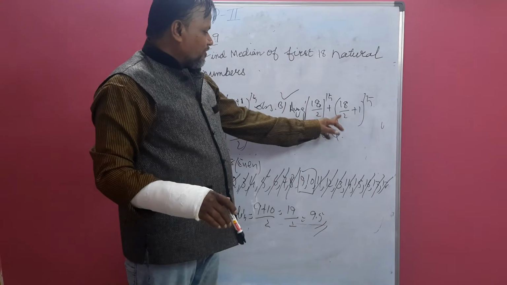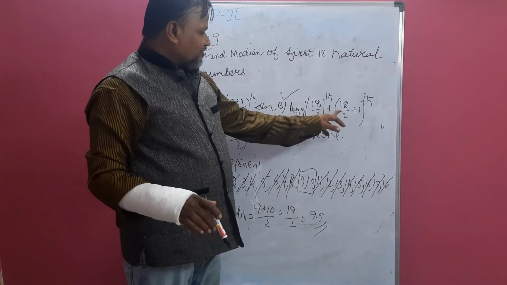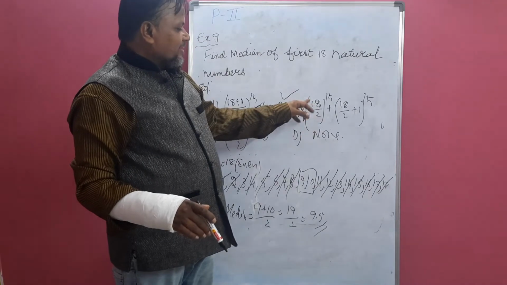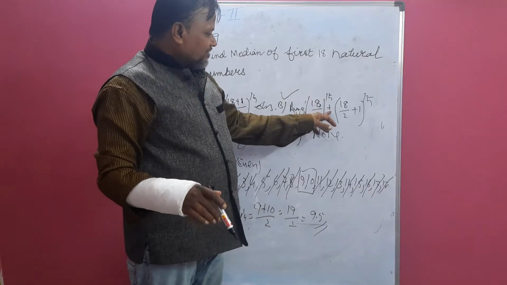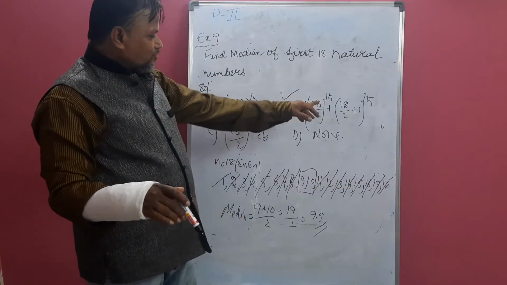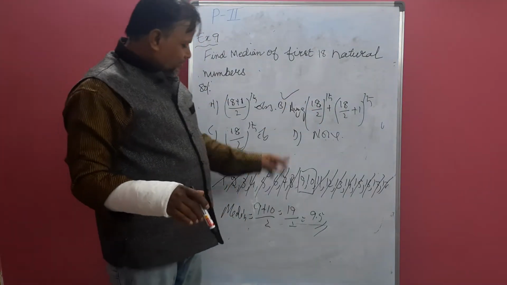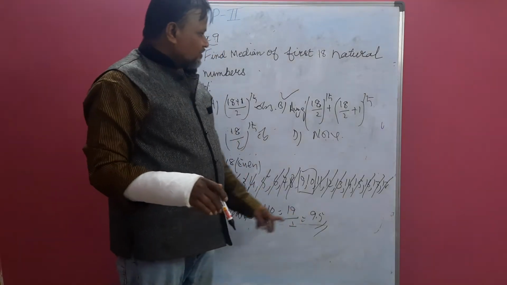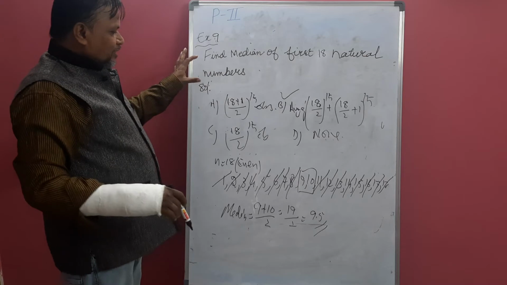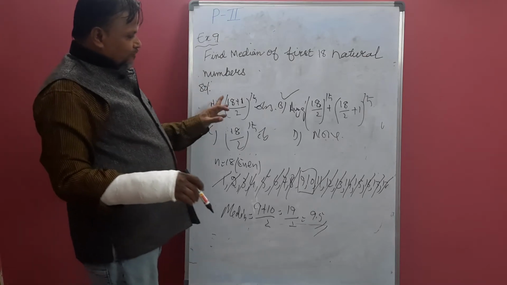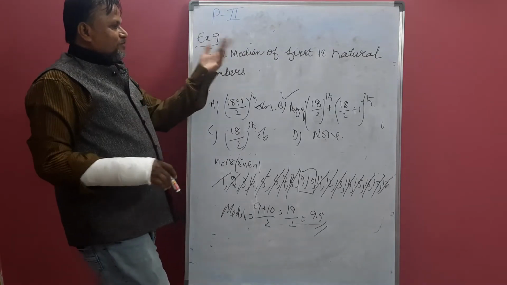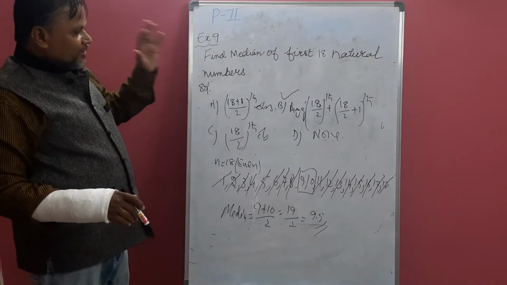These are the 9th and 10th observations. This one is the 10th observation. 18 by 2 is 9, so the 9th observation plus the 10th observation. Average means we have to add these two numbers and divide by 2. So the average value is 19 by 2. So this is the method. You can find the median on the basis of the order, even.